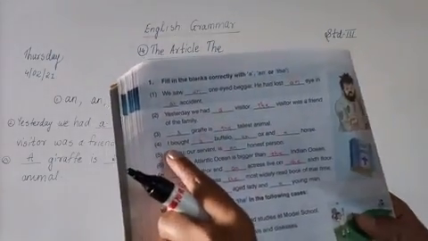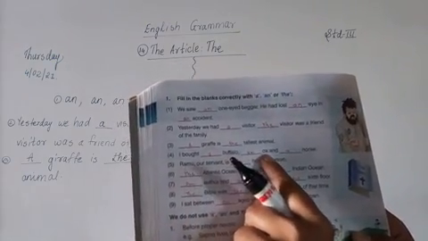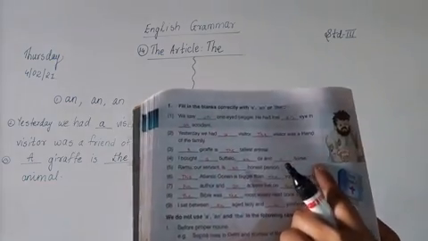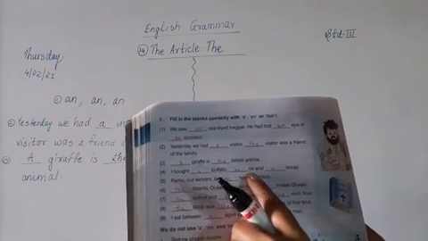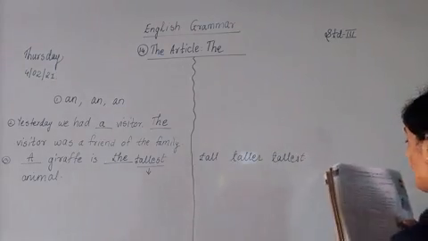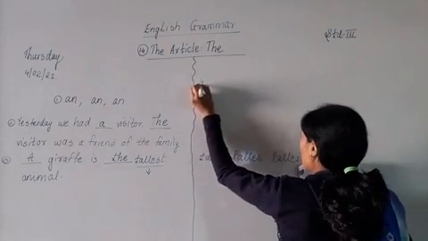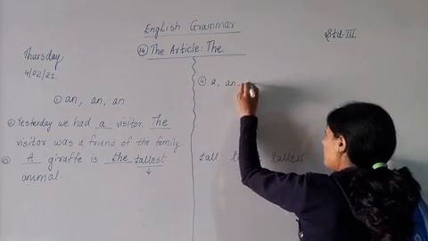Next, now I will just tell you the answers. Fourth one. I bought dash buffalo, dash ox and dash horse. I bought a buffalo, an ox and a horse. So the fourth answer will be what? The fourth answer will be a, then an and a.